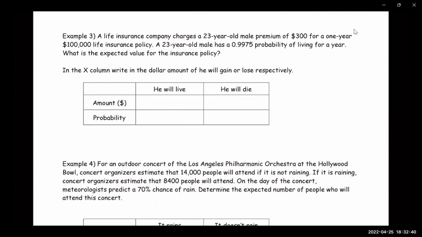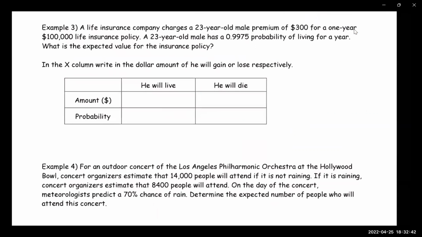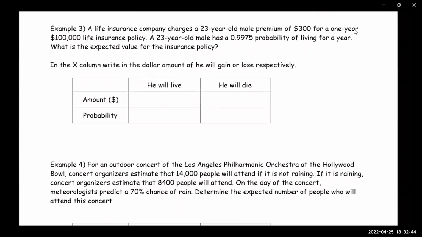All right, so this is also used for calculating premiums for insurance policies on people. Let's look at if he dies, how much money will be given out? $100,000. Yeah, looks like $100,000 will be given out if this person dies.